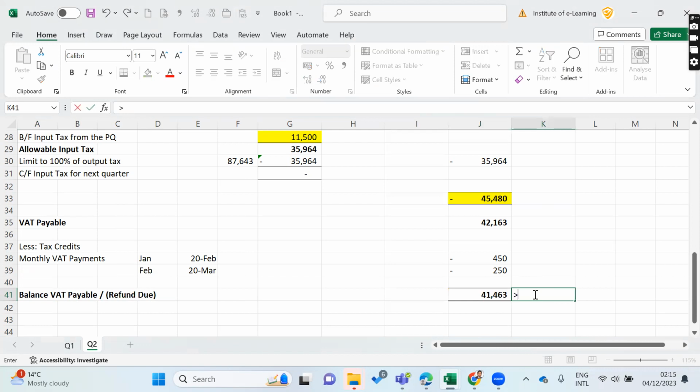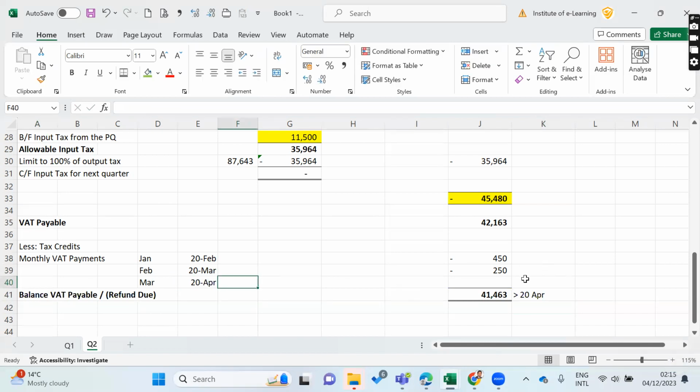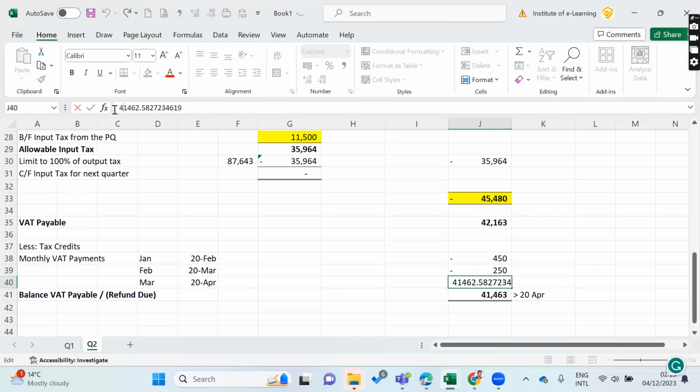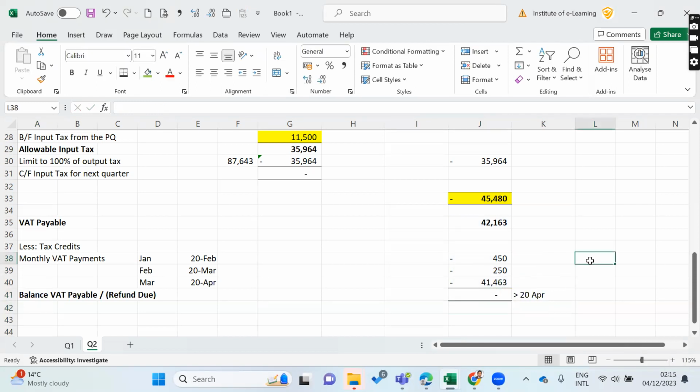Once you have paid that, when you are submitting the return, we can take this figure in here. If you take this figure as paid, we will end up with 0.